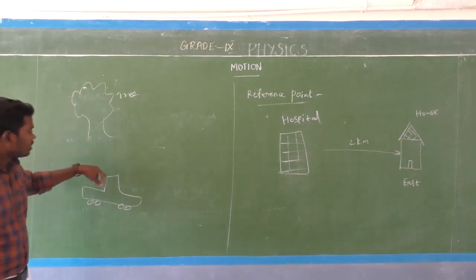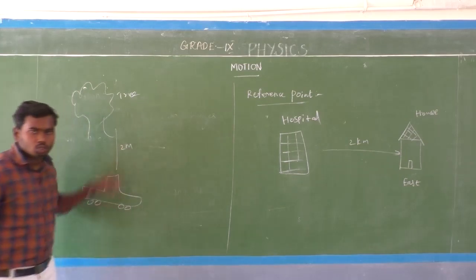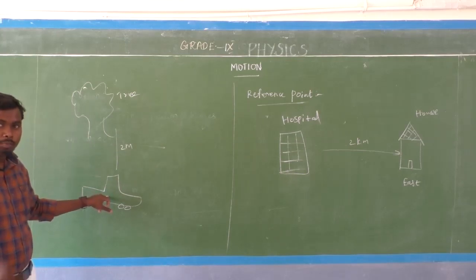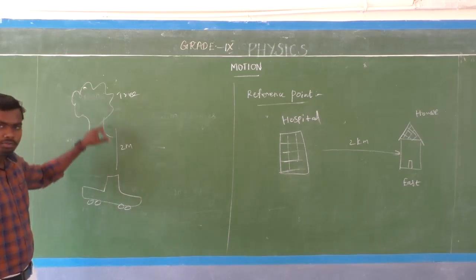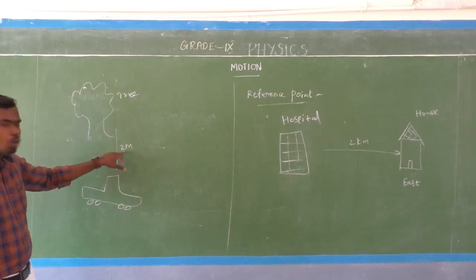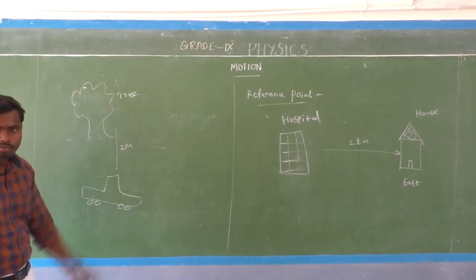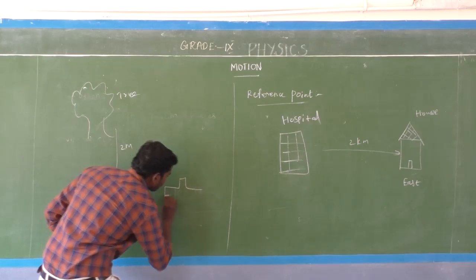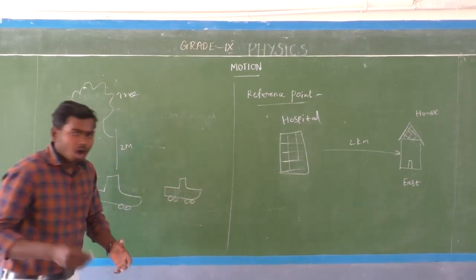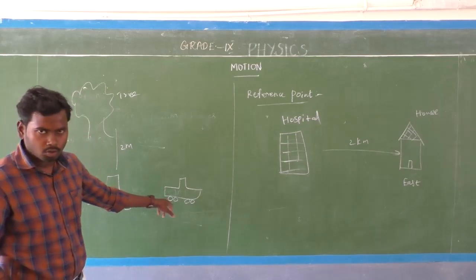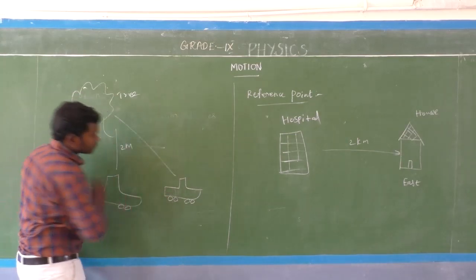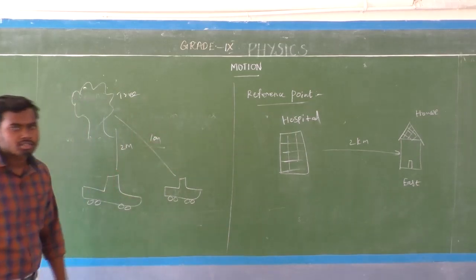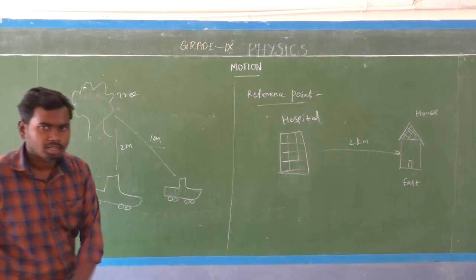The car is located 2 meters away from the tree, parked in front of the tree. Then after a few seconds, the car that is parked is 10 meters away from the tree. 10 meters away from the tree.